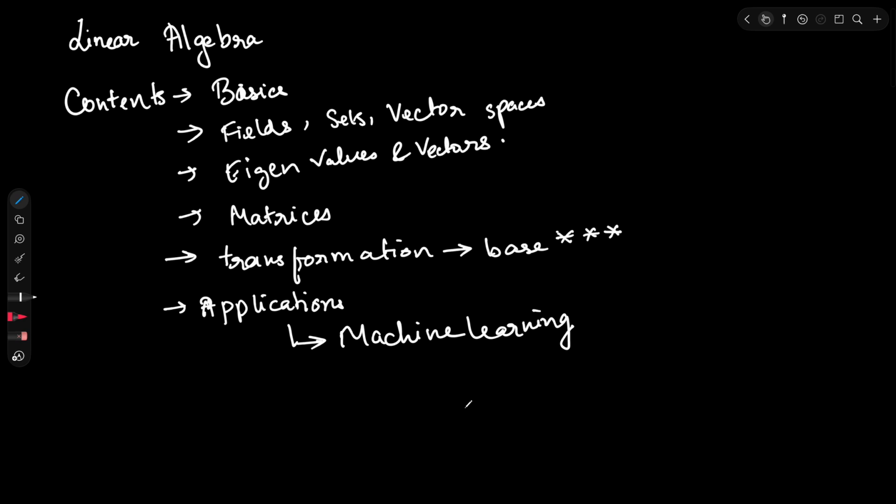Actually, I made this course because I realized that there are no Indian content creators or educators who are teaching machine learning and deep learning in a mathematical way in India. Everywhere it's just frameworks like PyTorch and TensorFlow to create neural networks, but actually this has a huge mathematical depth to it.